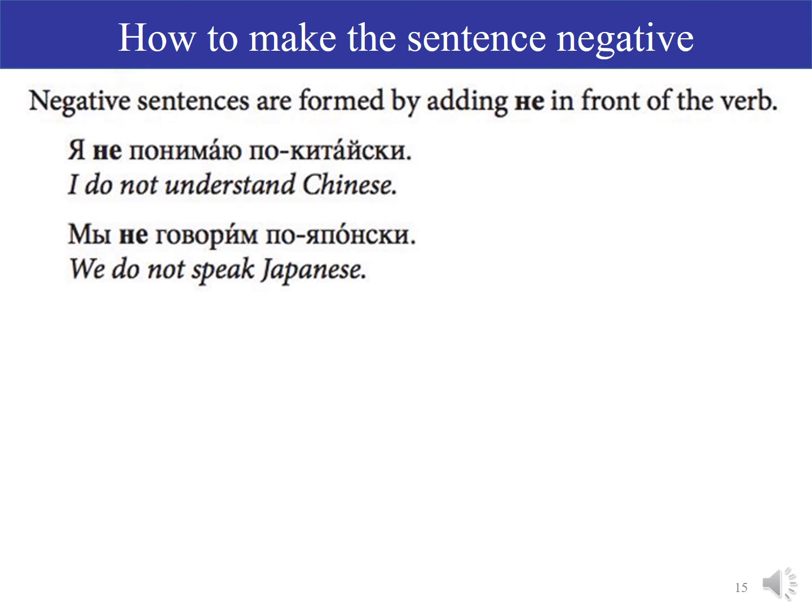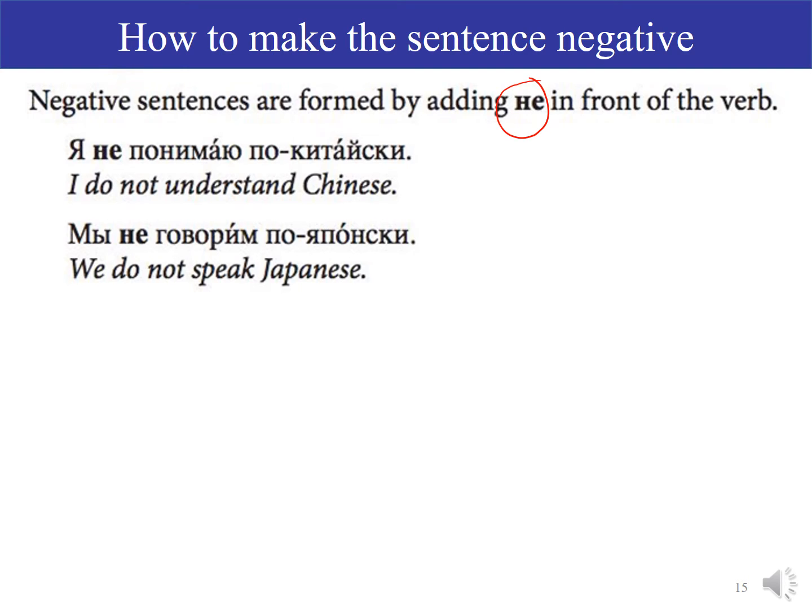As long as we're doing verbs, let's also talk about how to make the sentence negative. Я не говорю по-русски. I don't speak Russian. Я не понимаю по-китайски. I don't understand Chinese. Мы не говорим по-японски. We do not speak Japanese. You form the negative sentence by adding this particle не in front of the verb.